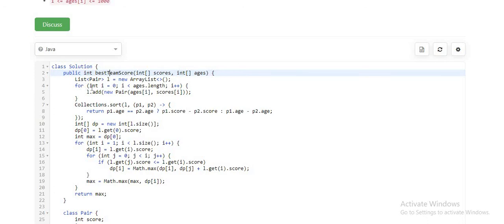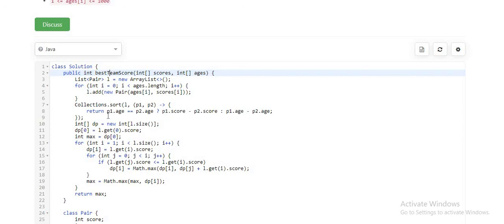Okay, what I am doing is, initially I am forming a list for those given arrays, of the same length, which will contain the player's age as well as the player's score. Next, I am sorting this list. To sort it, I have to use both criteria.